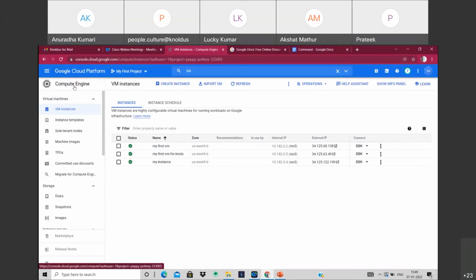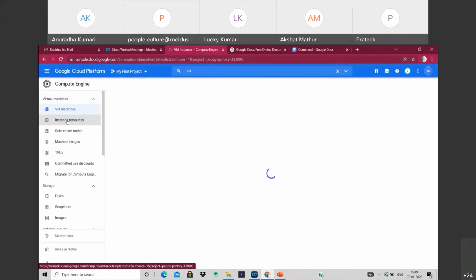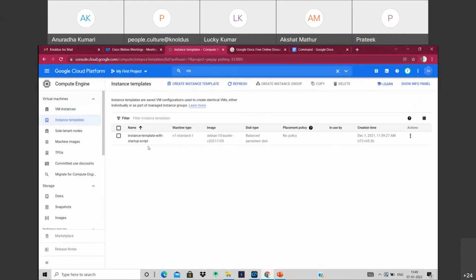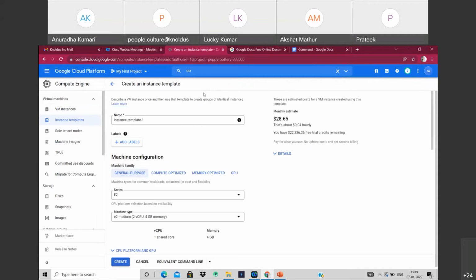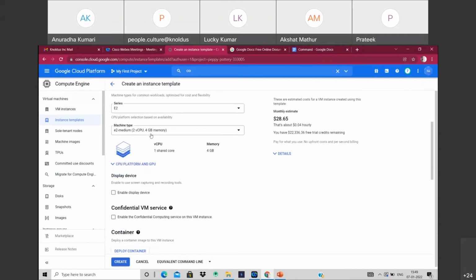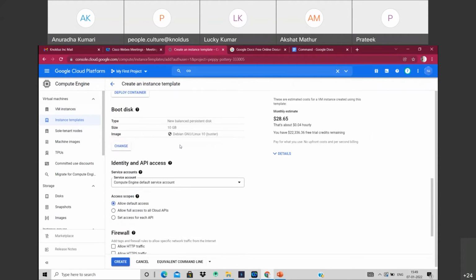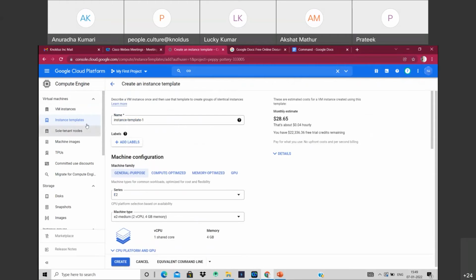In Compute Engine, once you go to Compute Engine, there is an option of instance templates. Here I have already created an instance template. So this is my instance template. You can create an instance template from here. And this is totally free. You don't need to pay for creating an instance template.